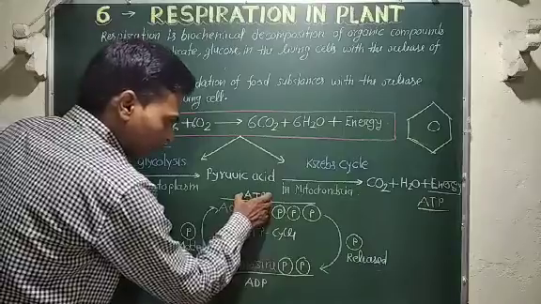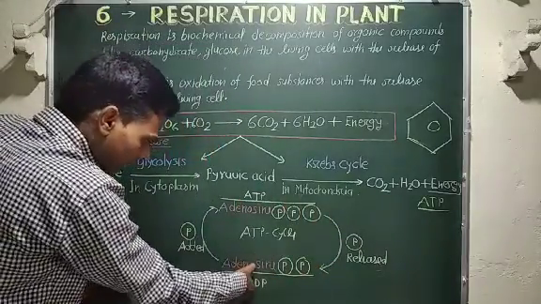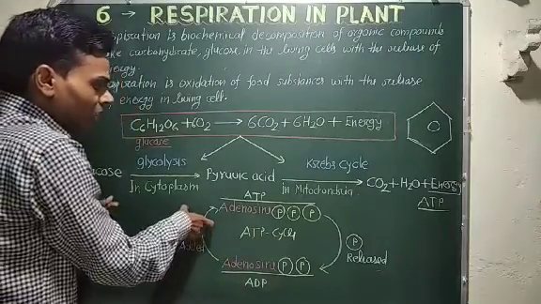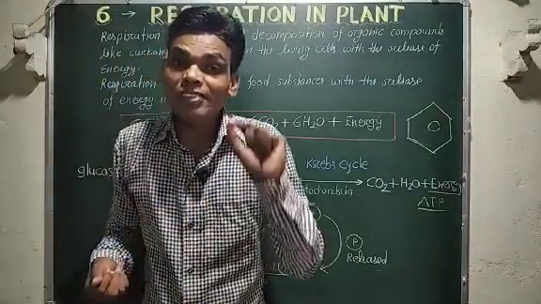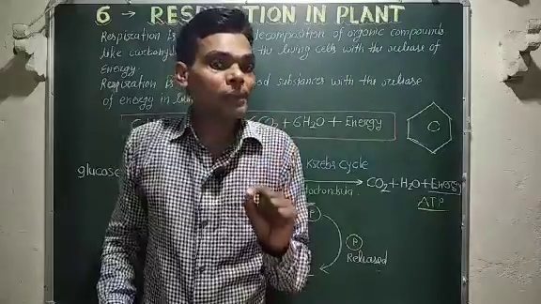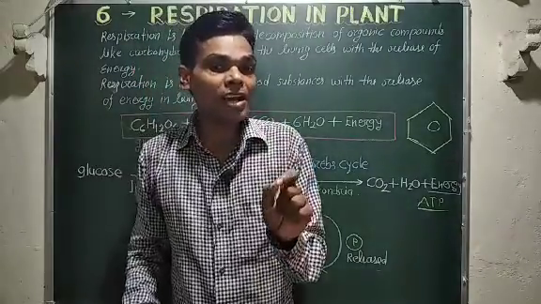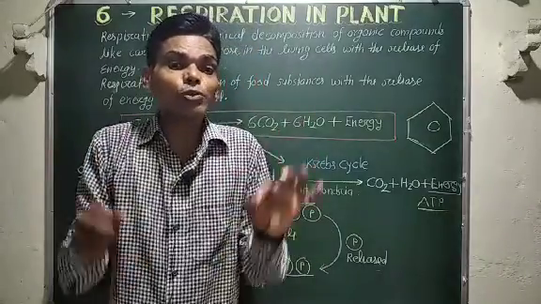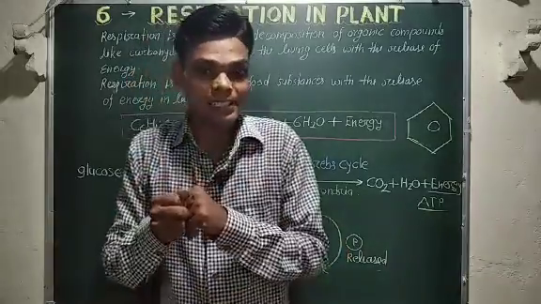Here ATP releases energy and changes into ADP, and ADP gains energy by the respiration process and changes into ATP. When energy from ATP is used, it is converted to ADP, and again when more energy is available by further breakdown of glucose, the ADP is reconverted to ATP. This is called the ATP cycle.